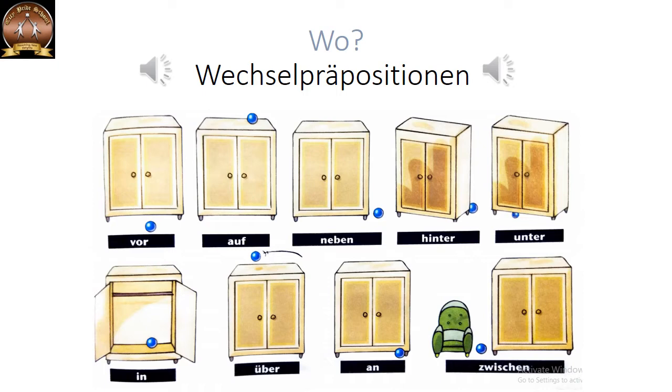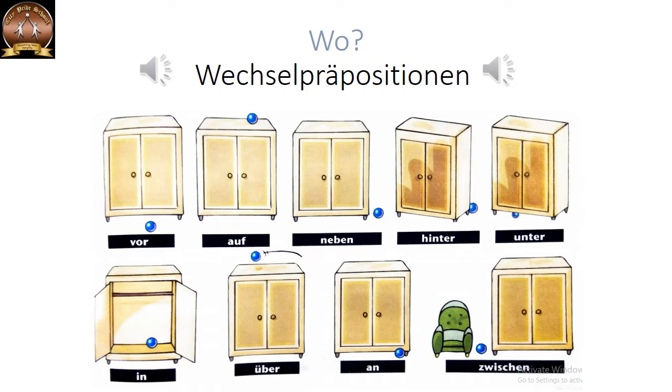These prepositions that we learned right now are called Wechselpräpositionen. Now there are a total of 8 Wechselpräpositionen which you can see in the picture: vor, auf, neben, hinter, unter, in, über, an and zwischen. We are going to deal with only 5 of them in this chapter: vor, neben, hinter, in and an. The remaining we will learn in the next lesson.